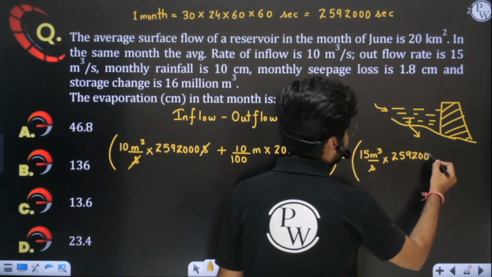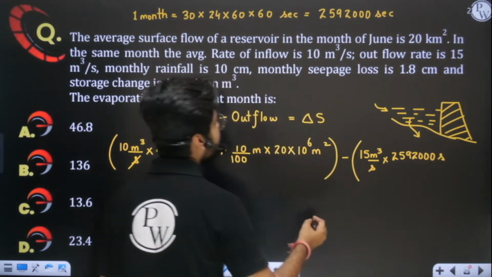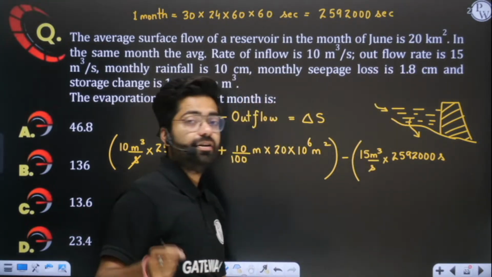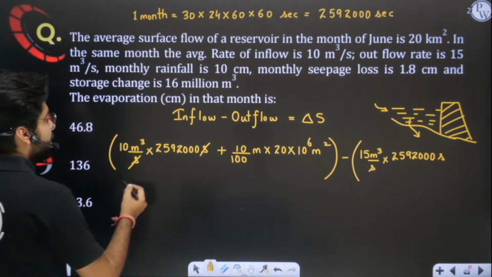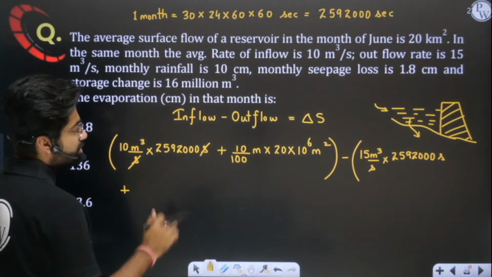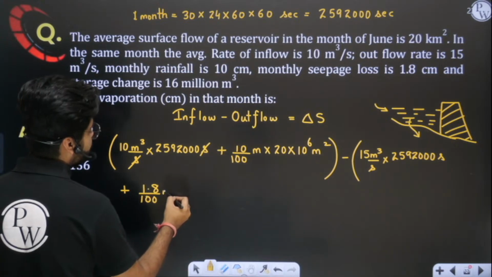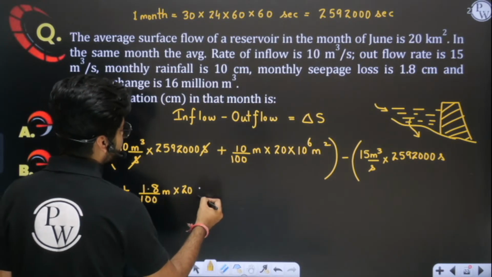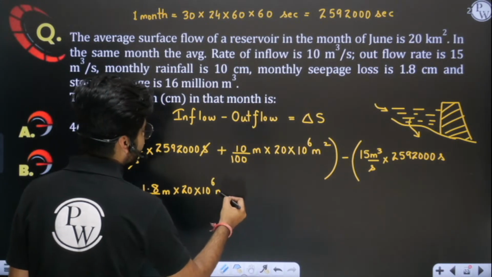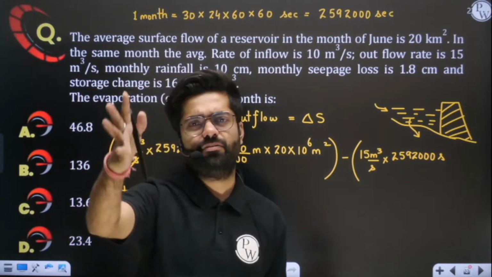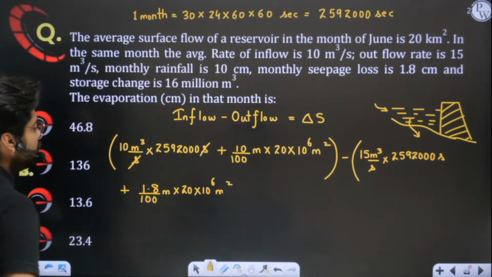We can simply evaluate by multiplying. What else is going out? Seepage loss is there. Seepage loss is how much, sir? 1.8 centimeter. Let me write it here. When I convert 1.8 centimeter into meter and multiply by area, we get the volume. I hope this is clear to you. You all know how to convert kilometer square into meter square. This is very simple. Simply you have to convert the units.